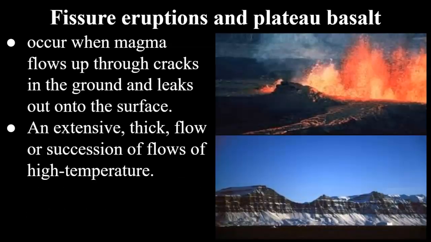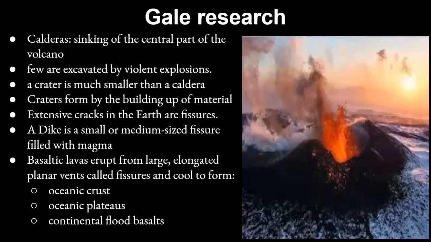Here is some information I found on Gale. Most calderas are formed by sinking of the central part of the volcano. A rare few are excavated by violent explosions. A crater is much smaller than the caldera and is formed by the building up of material around the vent. Any extensive crack in the earth is a fissure. When a small or medium-sized fissure is filled with magma, it is termed a dike.